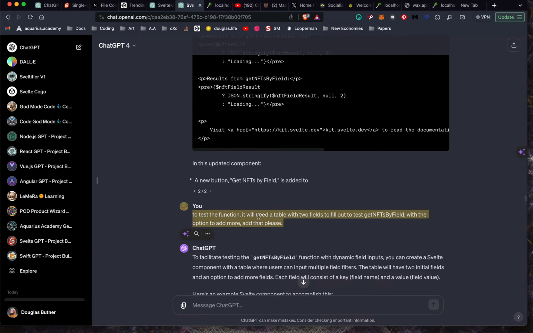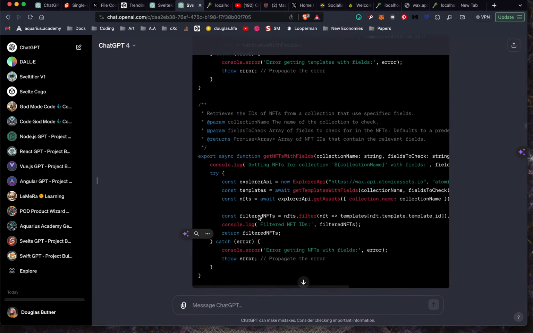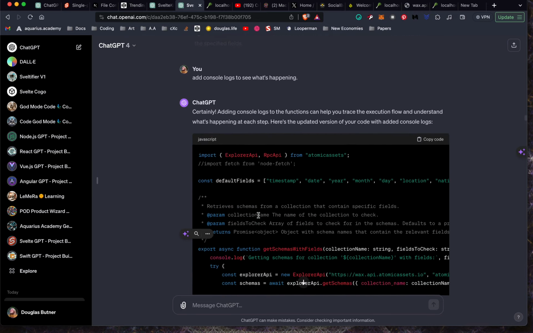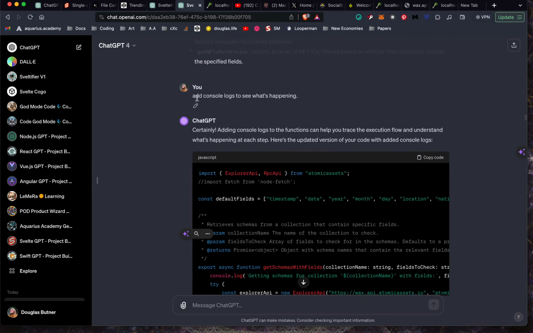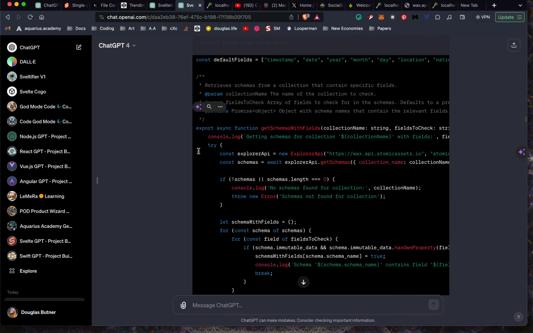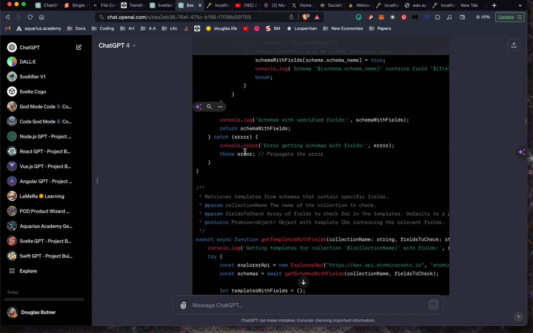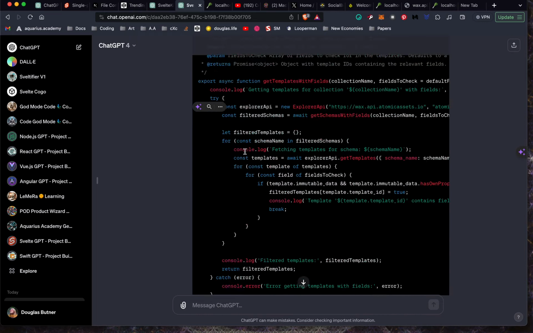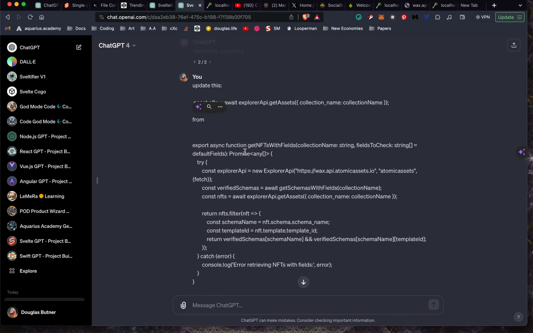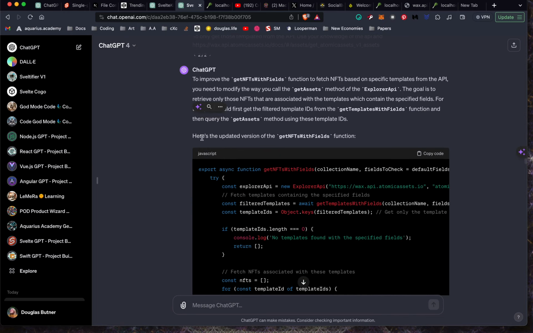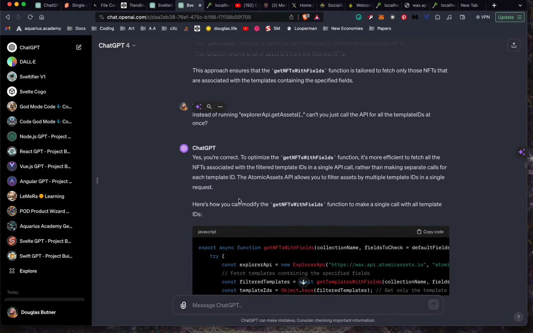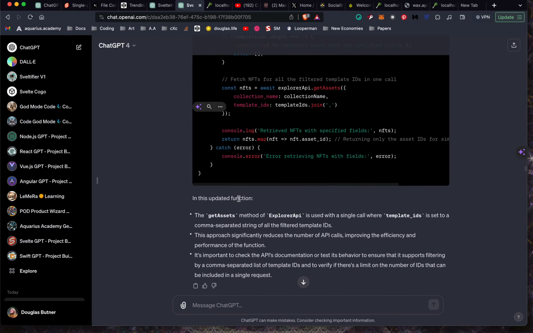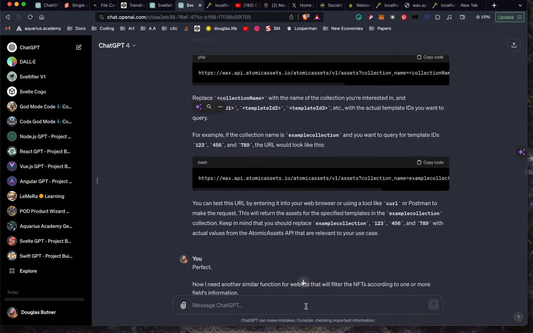Basically what I do is I ask vague instructions of what I want. I get back these responses, and then I'll either put the code back in and ask what I need, or usually I can just ask what I need. This was a case in which I wasn't exactly sure what was going on, so I had to add console logs. Of course, some in the community will say, oh, you should be using the testing suite, blah, blah, blah. I'm old school. I like to use console.logs. I think there's a lot of people that spend more time writing tests than they do architecting their code, and I try to be the other way around.